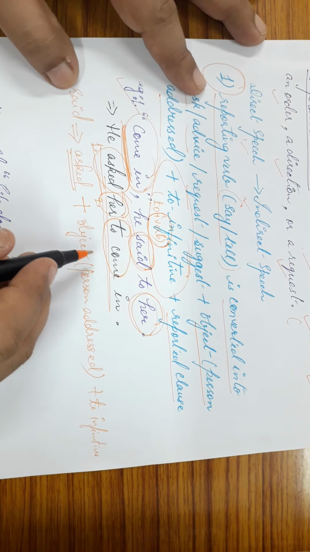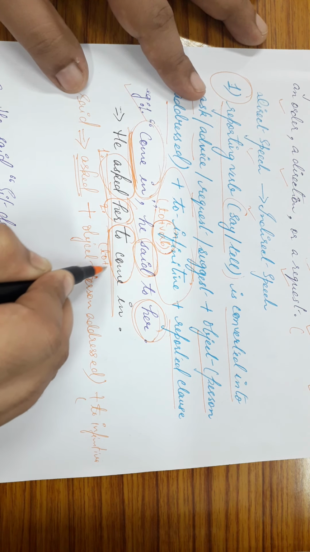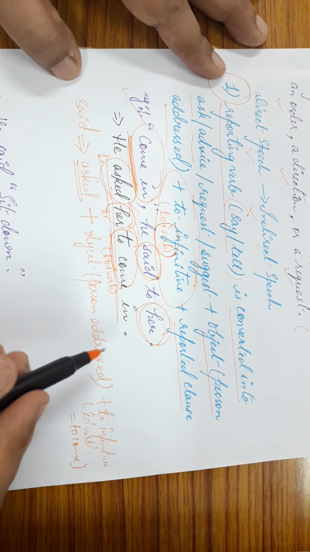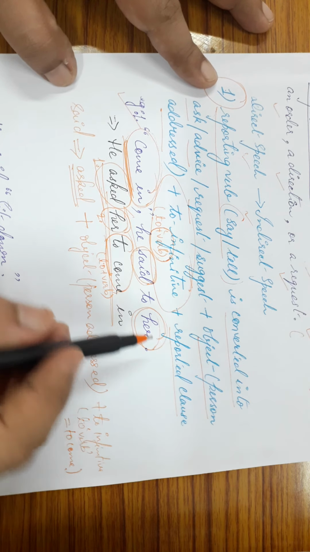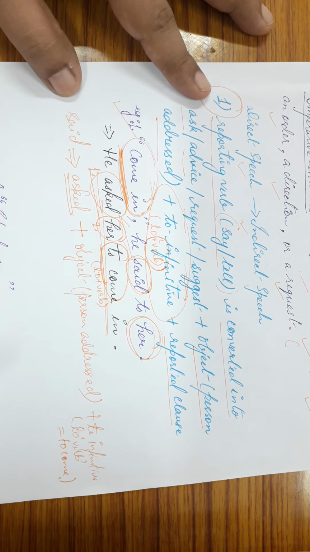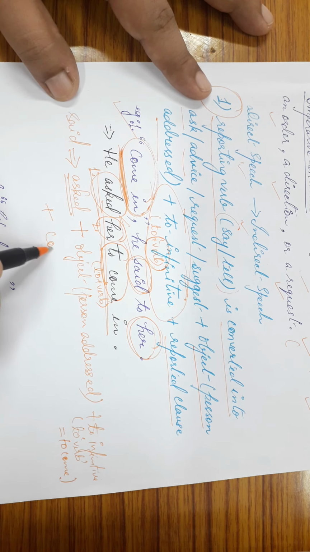And here in the example, what to infinitive do we have? We have here, that is to plus verb. And I am writing here to plus verb, and in this case it is to come. Okay. And then the reported clause. Now here you see that the reported clause is simply come in. Fine. Now what is the reported clause over here? It is basically come in or to come in.